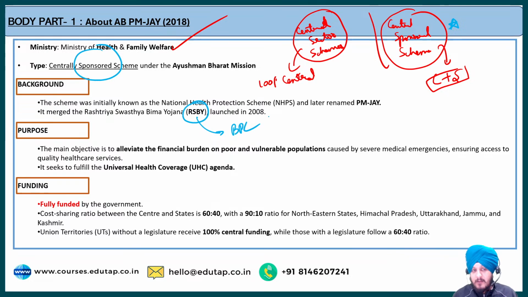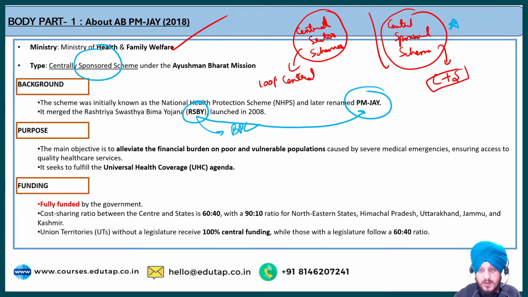Now when the Pradhan Mantri Jan Arogya Yojana was launched, it was a more holistic mission to provide benefits to the economically weaker sections of society. So the government integrated the Rashtriya Swasthya Bima Yojana as a part of the Pradhan Mantri Jan Arogya Yojana. I hope it is clear to you. We will understand how it has expanded the scope and how it has benefited the beneficiaries through this integration. But this is the background of the scheme, that it was merged with Rashtriya Swasthya Bima Yojana. Fine.